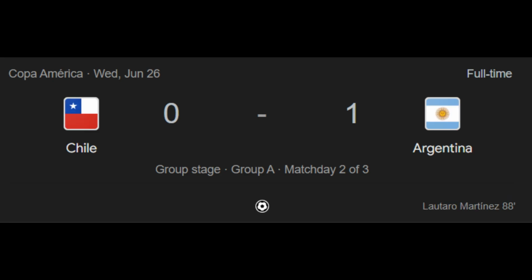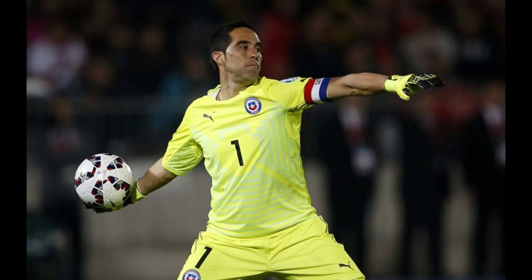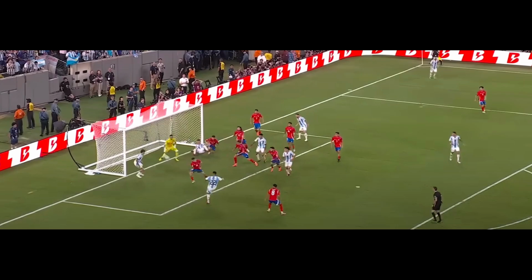In the fourth match of Group A, Argentina faced Chile. Argentina dominated from the beginning, but Claudio Bravo was very tense in goal. Ultimately, Argentina managed to score a goal in the 88th minute after Lautaro Martinez's goal. Interestingly, Chile's goalkeeper Claudio Bravo was chosen as the player of the match.